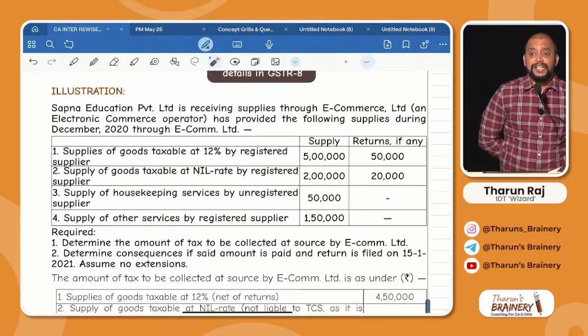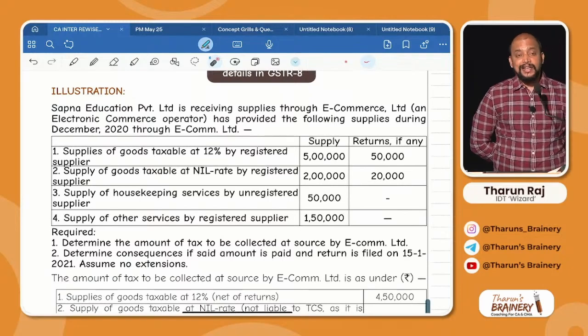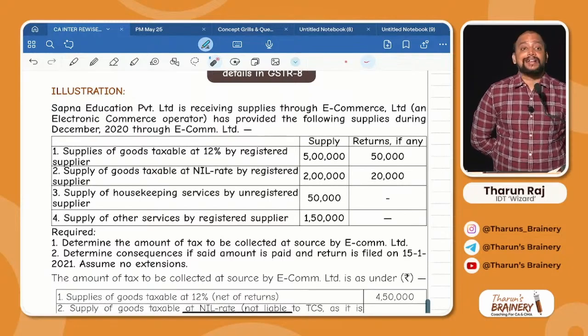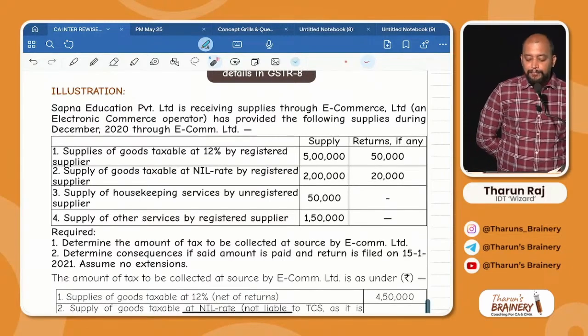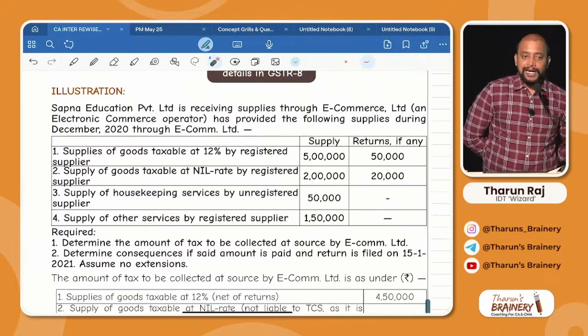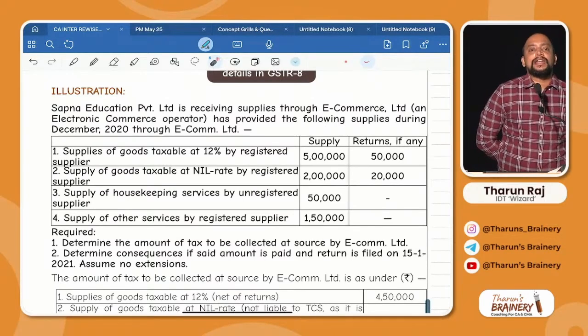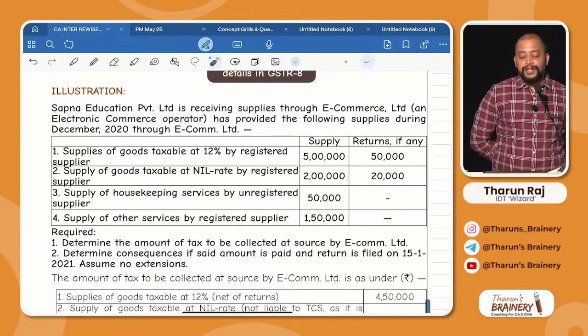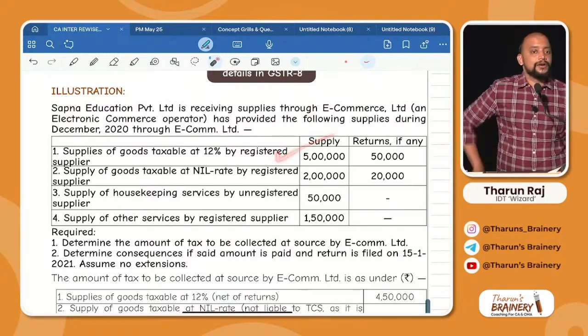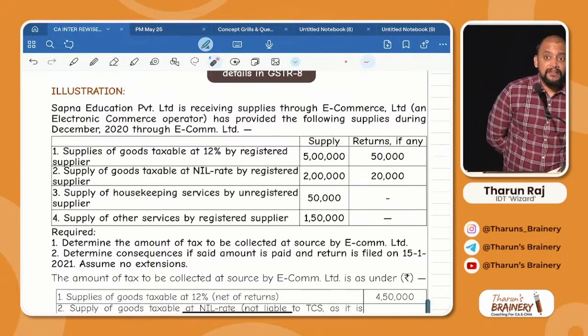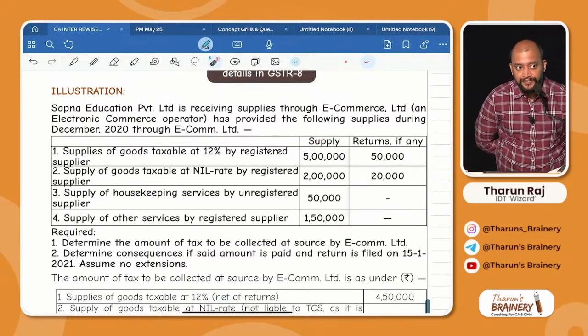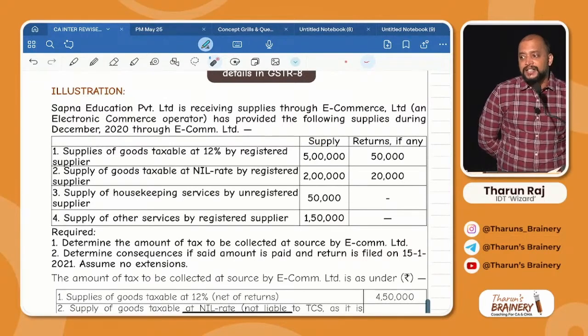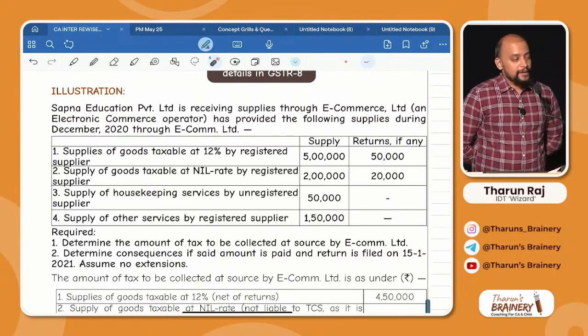First, whether the supplier is registered? Yes. Whether the supplies are taxable? Yes. And payment is collected by the e-commerce operator? Yes. Is it covered under 9.5? No. So therefore TCS will be applicable on 5 lakhs. Got it? But 5 lakhs minus 50,000. 5 lakh minus 50,000.